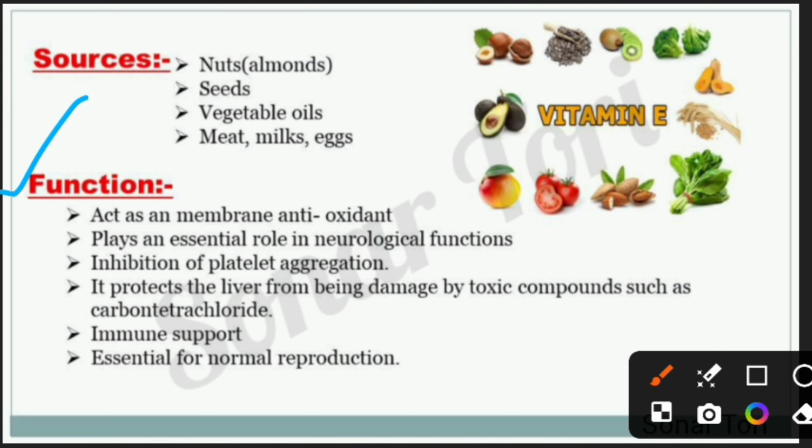Later, the function of vitamin E. First point, vitamin E acts as a membrane antioxidant. Second, it plays an essential role in neurological functions, and it also inhibits platelet aggregation. Fourth point, it protects the liver from being damaged by toxic components such as carbon tetrachloride. It also supports our immunity and reproduction.